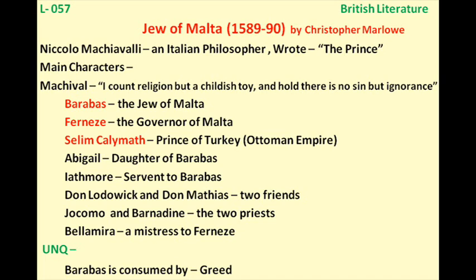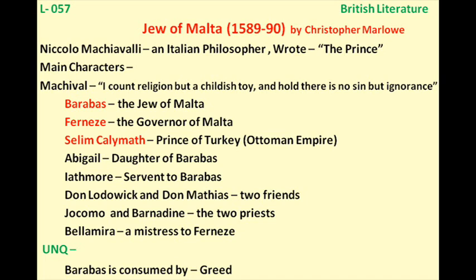So to achieve his goal, he sets a trap for Calimuth. He invites Calimuth to his house for a feast, and there it is revealed that Calimuth and Farnese are both together against Barabbas. So now Calimuth and Farnese join hands, and they kill Barabbas. They put him in the same pot in which Barabbas had planned to put Calimuth, the same boiling pot. So finally Barabbas is dead. And that is how we see the story end.